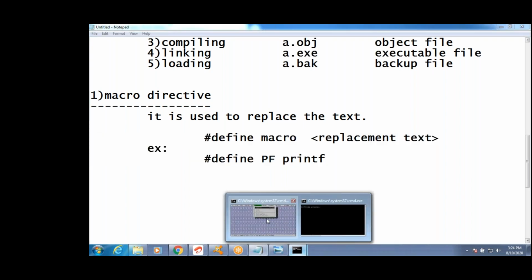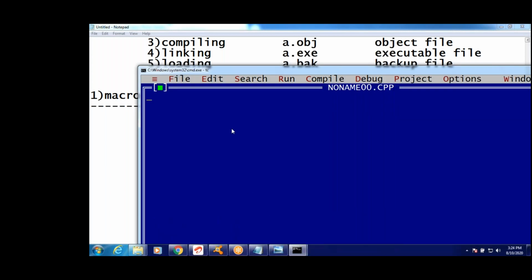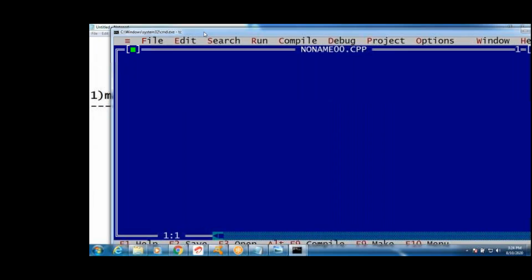See once. I will write a program. Now I want to write a preprocessor directive. See this. Normally we write void main, right? Instead of void main, see this. I want to replace it. This is where I will write void main. I don't want to write void main, guys. First, I will remove this.